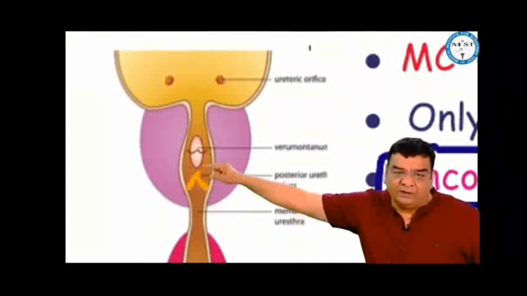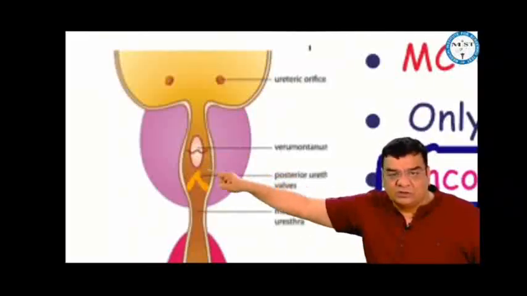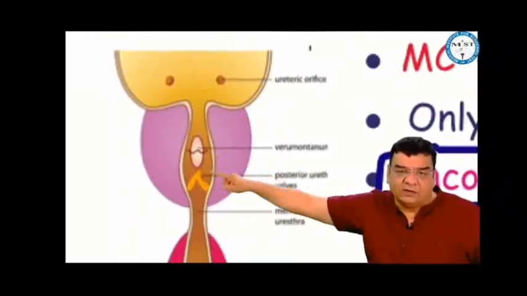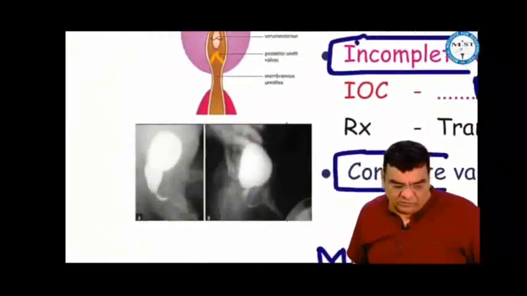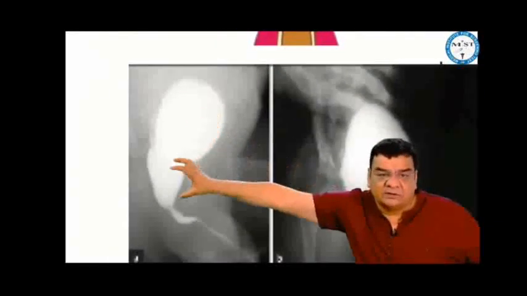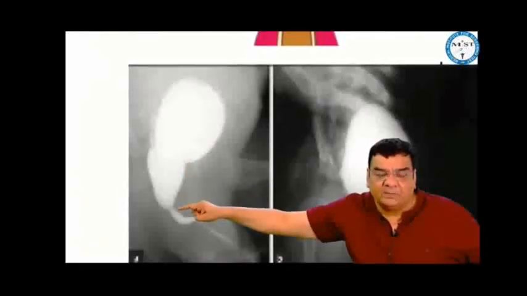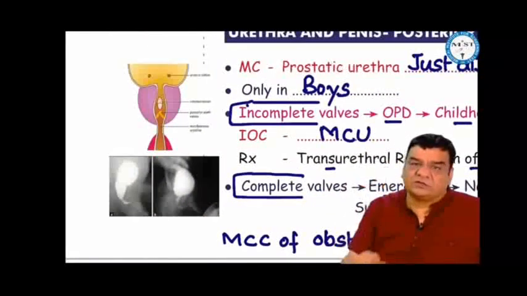If they are incomplete, there would be some space from where the urine can pass. So the story does not present immediately after birth, as the baby is able to pass urine. In childhood, because of partial traffic jam, there may be stasis and recurrent UTI. We do micturating cystourethrogram to diagnose these posterior urethral valves. Here you can see the distended bladder, the distended prostatic urethra, and a traffic jam at this particular area. In the treatment, we do transurethral resection of these valves.